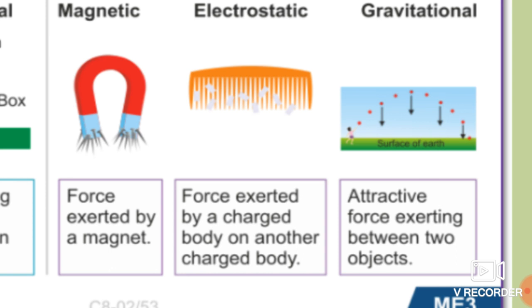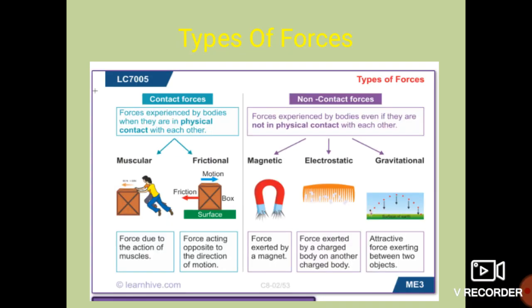Whenever any object falls, that object falls due to the gravitational force. Due to gravity, that object falls onto the ground. So these three are the types of non-contact forces.